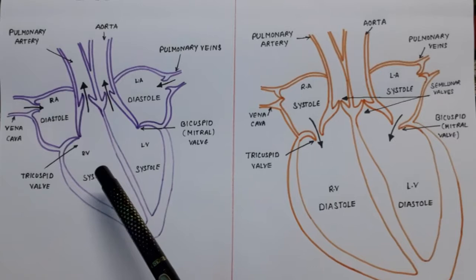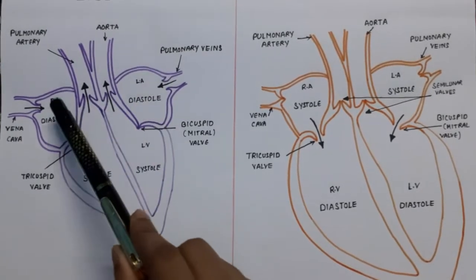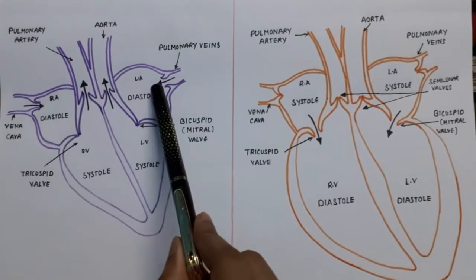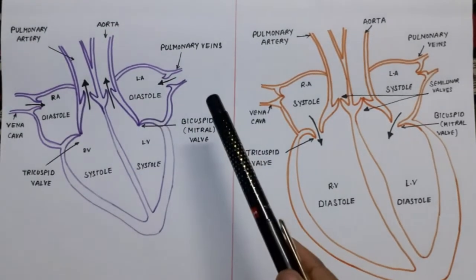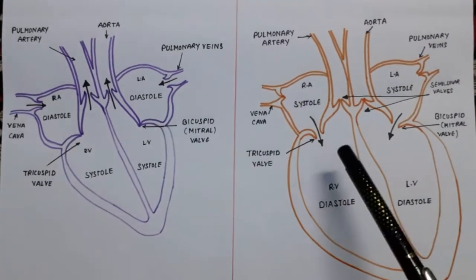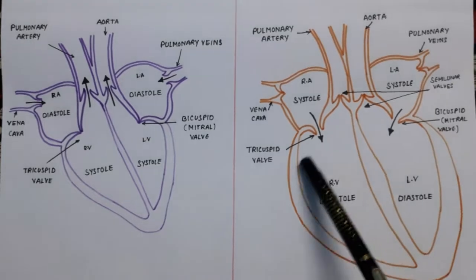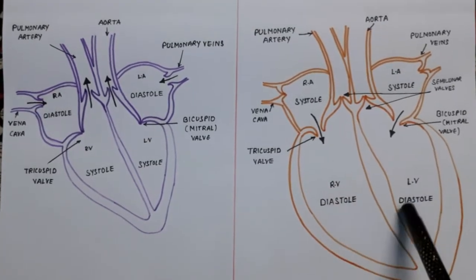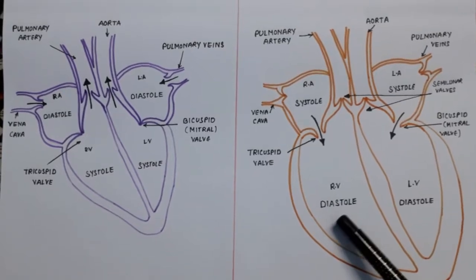Next point of difference: in lub sound, atrial diastole occurs. Atrial diastole means atria are now in relaxing mode, or we can say dilation. Here in dub, ventricular diastole occurs. Ventricular diastole means ventricles are now in relaxing mode, or dilation.